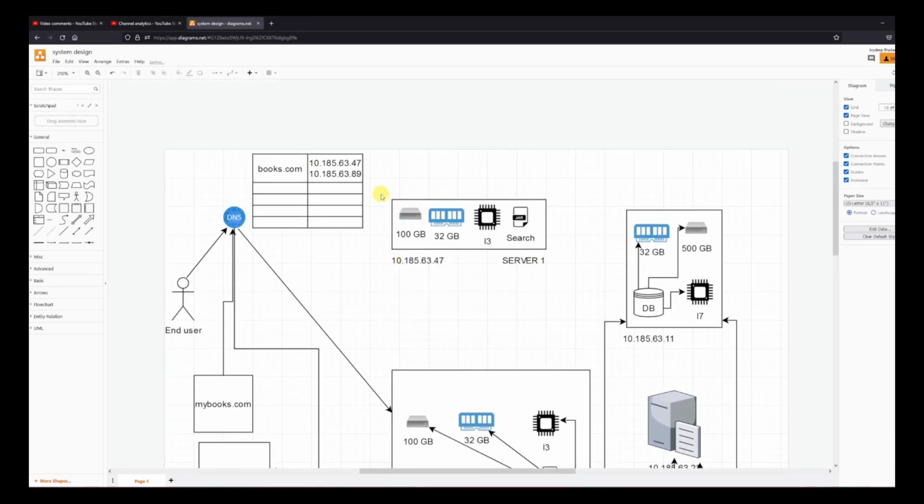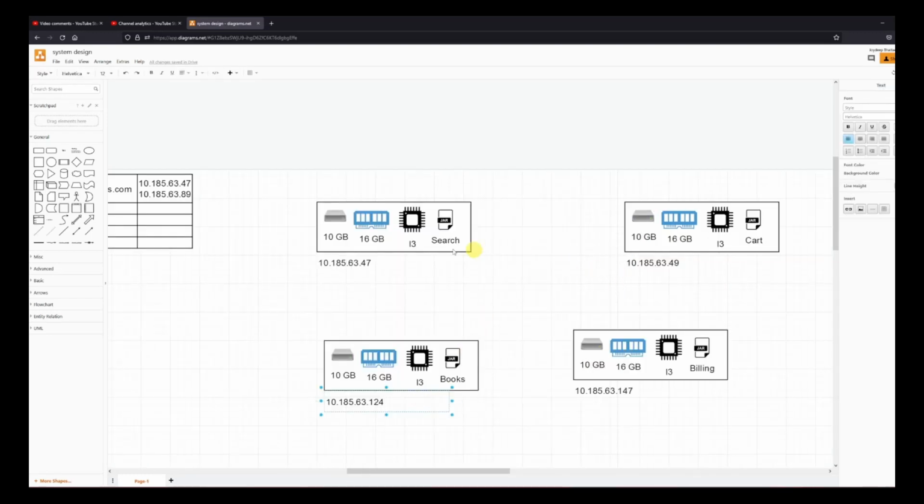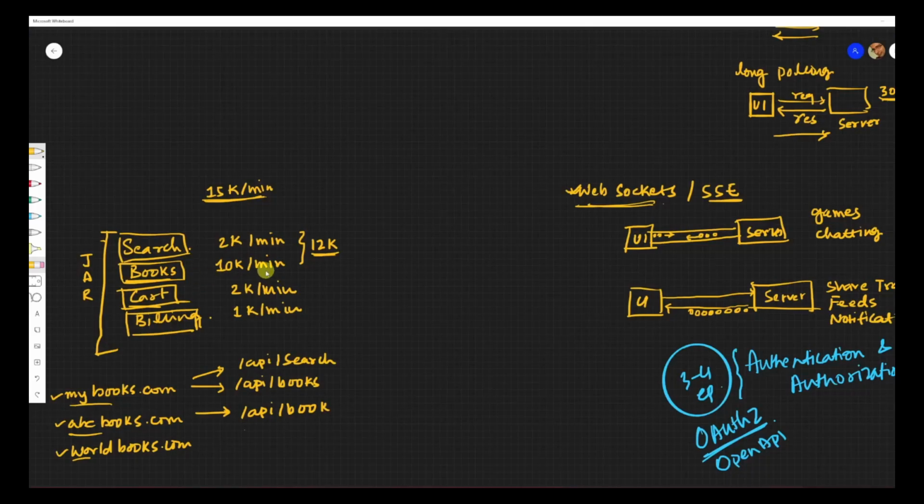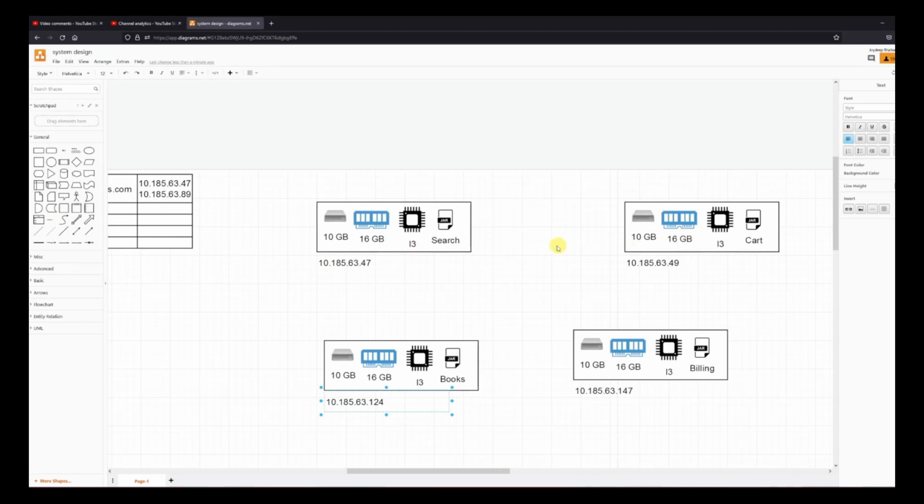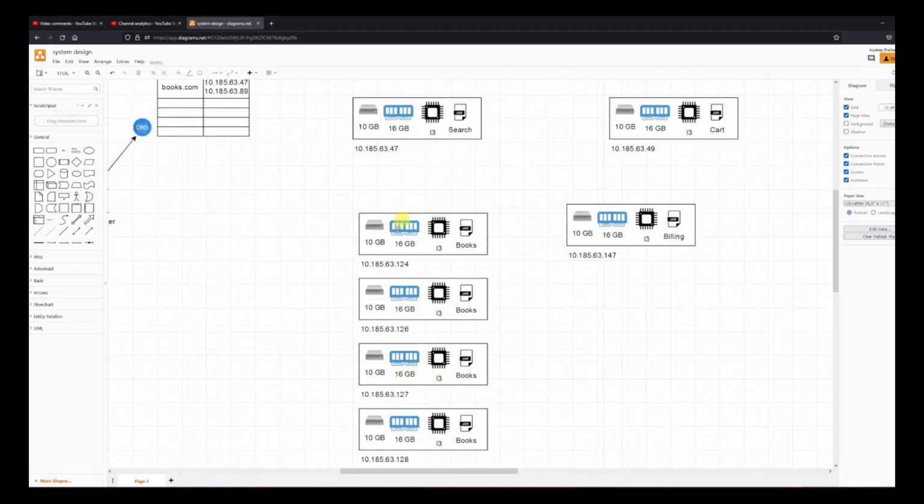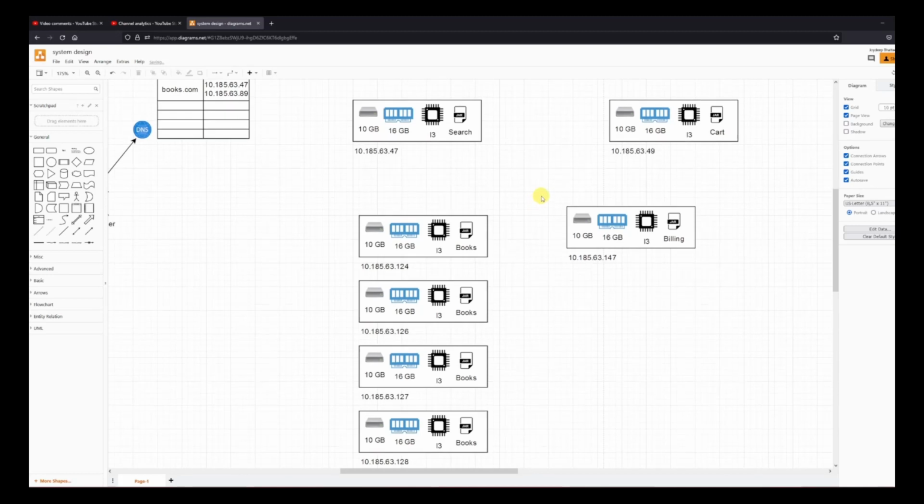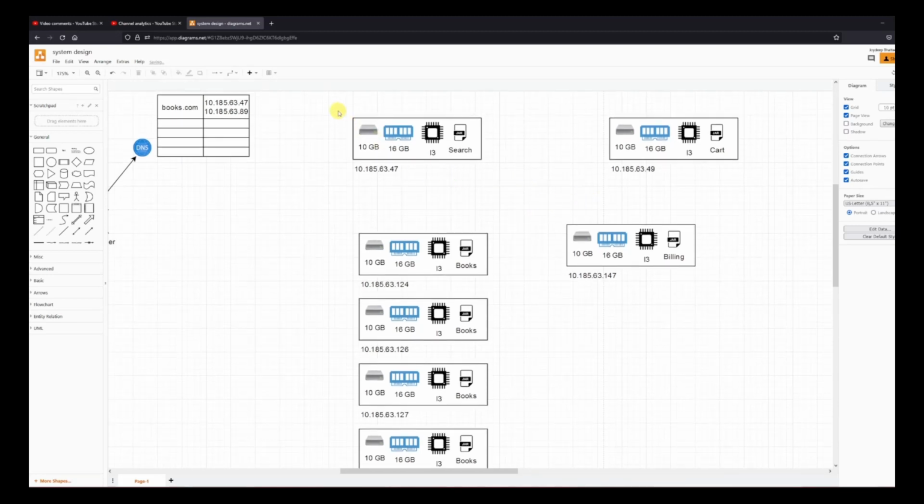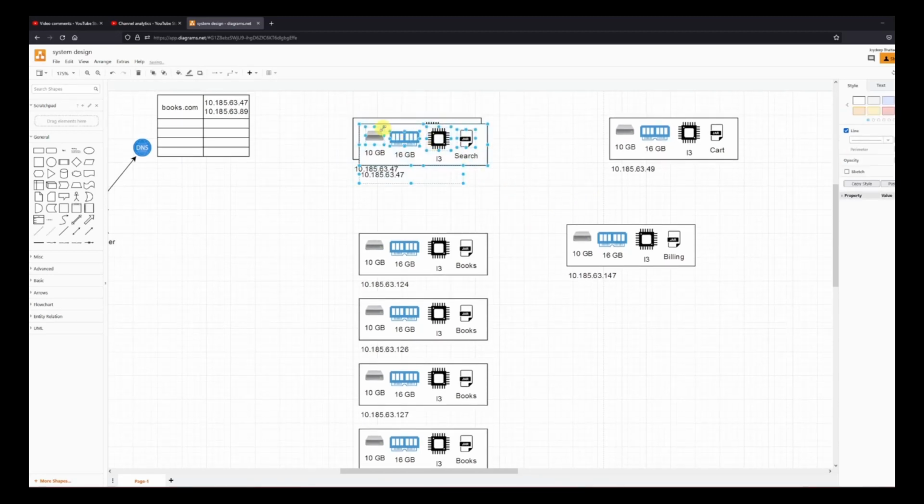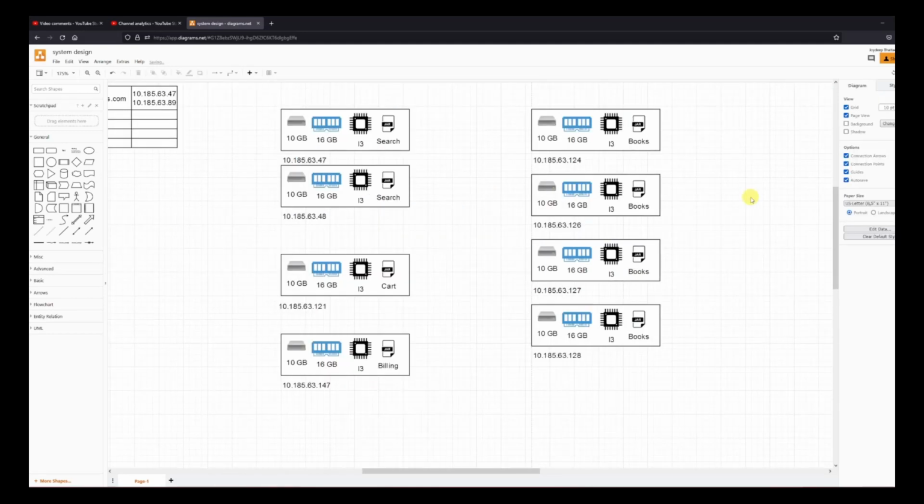So let's say this has become a jar which contains only the search functionality, right? So let me remove all of them and let me create them all. So I have all the services, search, cart, billings and books running in separate servers, right? And what we have seen is that books is having a lot of load, so we wanted to scale the book. So I've taken the book service and created 4 instances of it, wherein my search and my cart may have only 2 instances. I don't need 4 instances for them. So let's say this is how it looks.